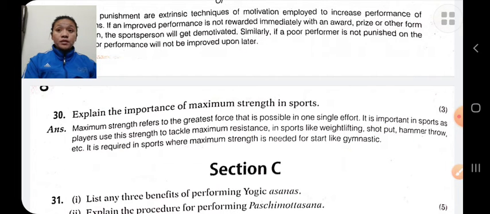For example, weightlifting, you have to overcome maximum resistance from a single contraction, and it is measured through powerlifting, throwing attempts, etc.